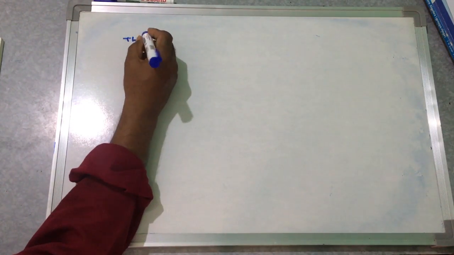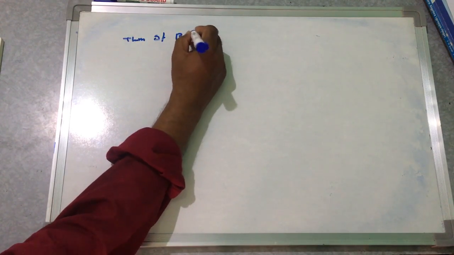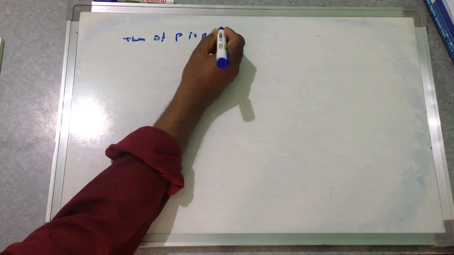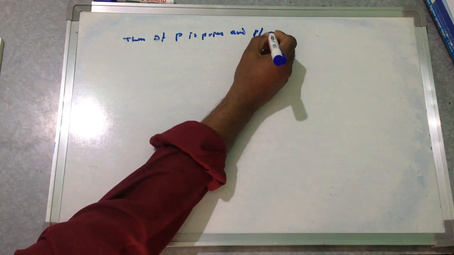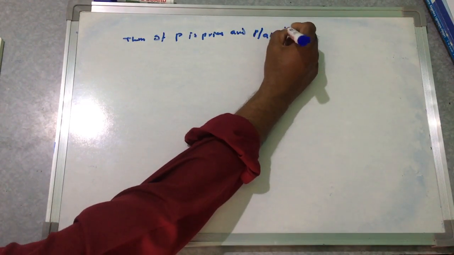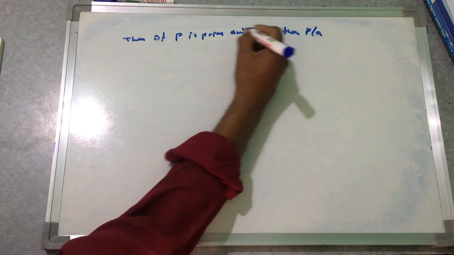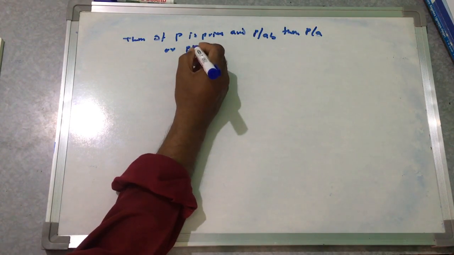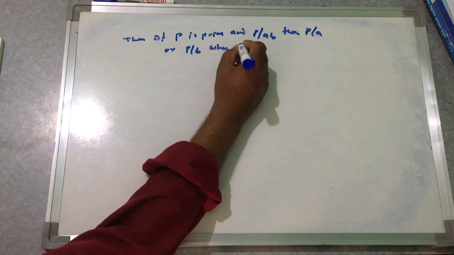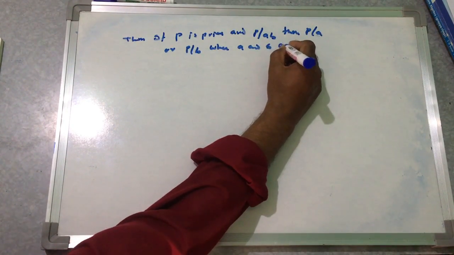Theorem: if P is a prime and P divides AB, then P divides A or P divides B, where A and B are integers.